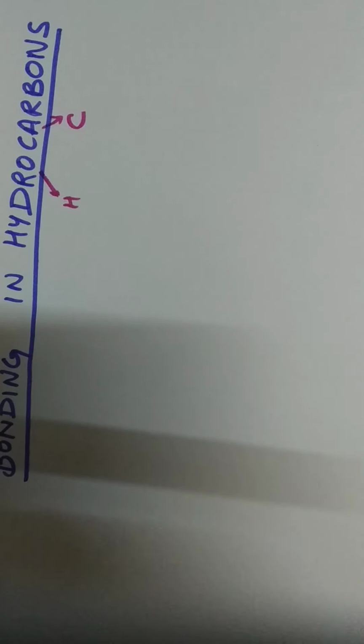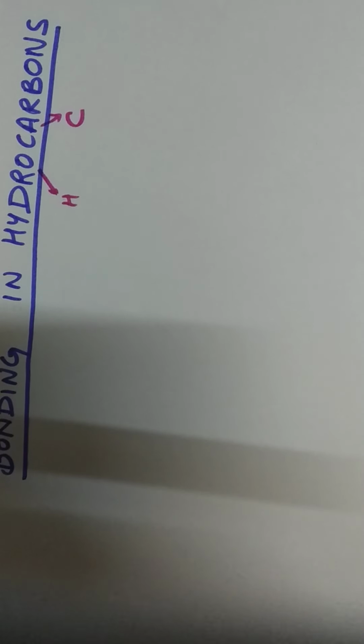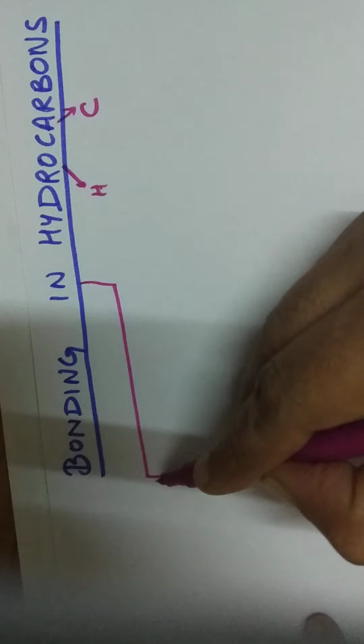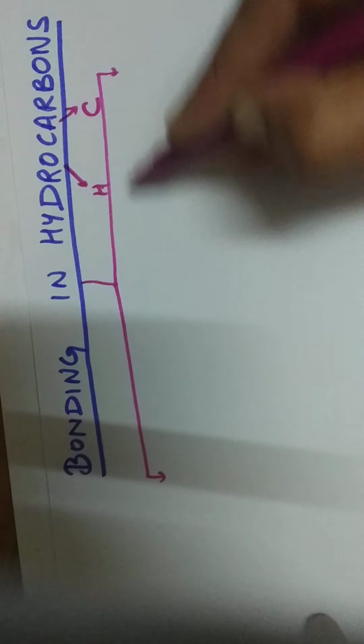Hello students, in this video I am going to explain bonding in hydrocarbons. The name is clear: these compounds are made up of hydrogen and carbon. So sometimes the question arises, why are some compounds called hydrocarbons? Because they are made up of hydrogen and carbon. These hydrocarbons can be classified into three groups.